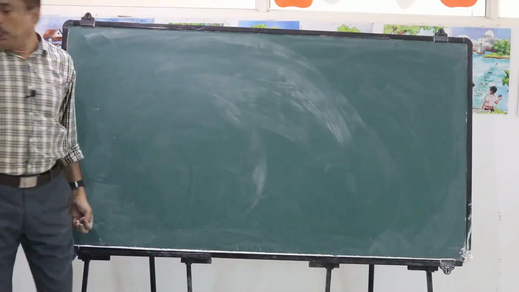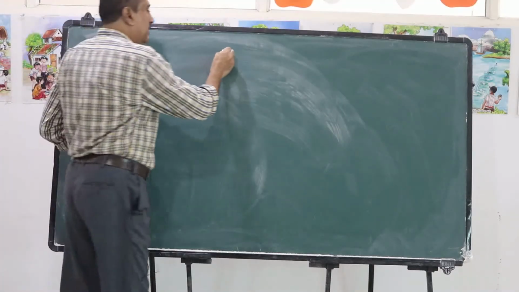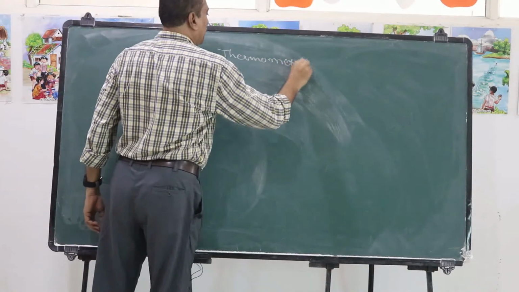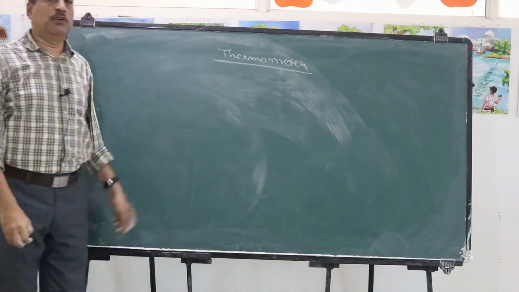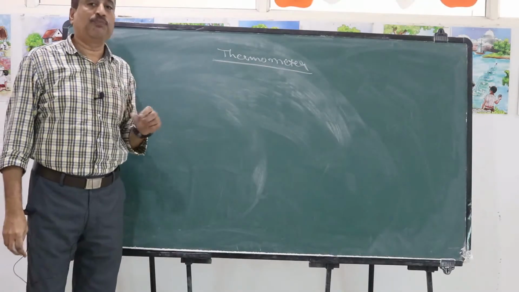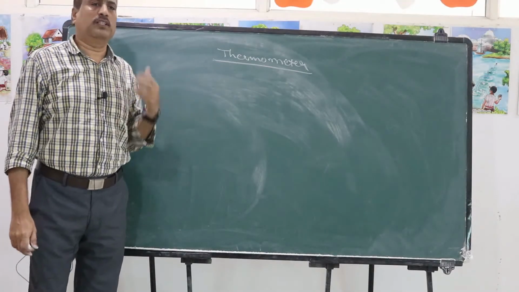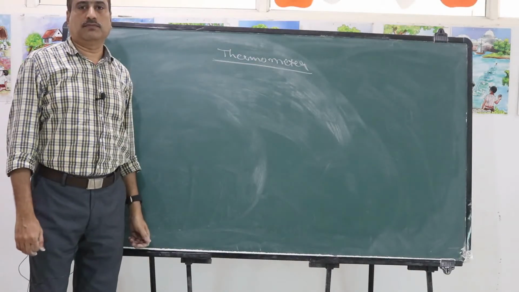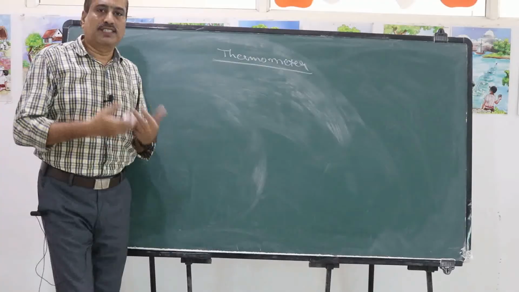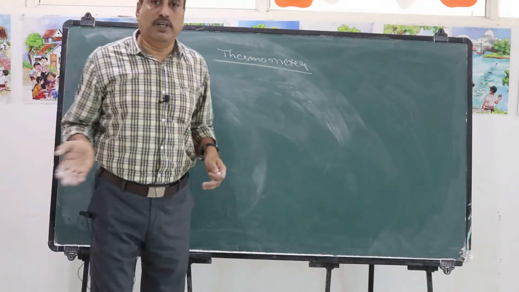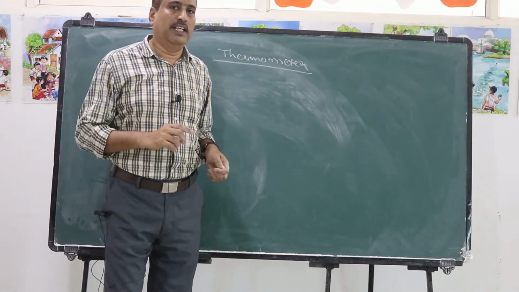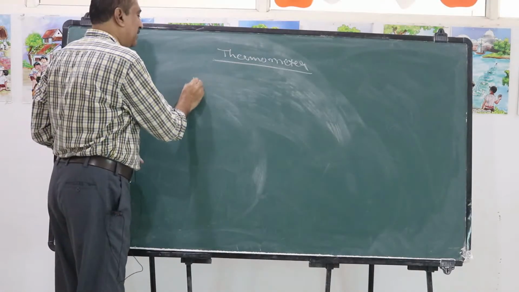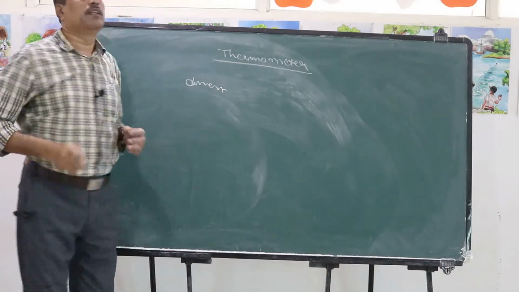Now, the measuring instrument of temperature is called a thermometer. A thermometer is an instrument used to measure the temperature of a body or system. Now how does this thermometer work? Already we have discussed in the last class the effects of heating: on heating a body, there is a change in its length or dimensions. That means the body expands.